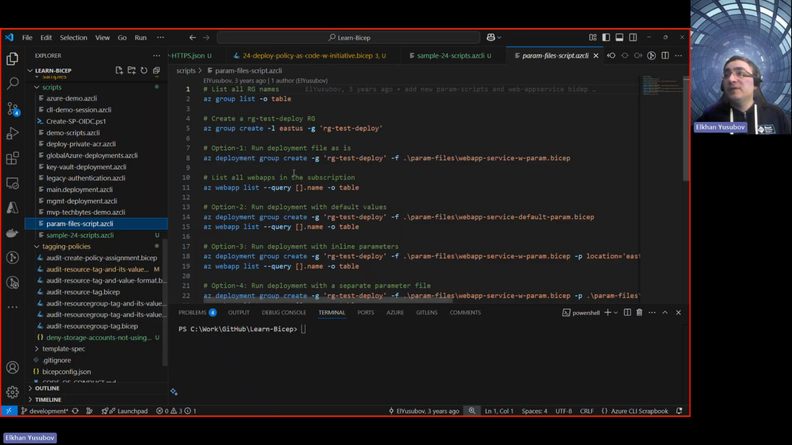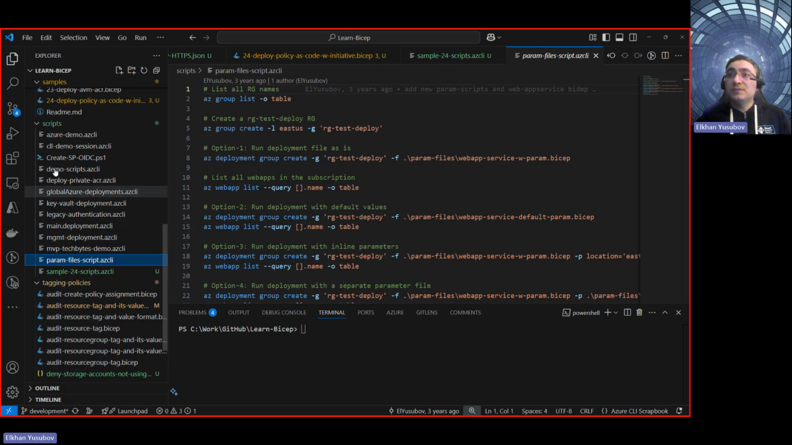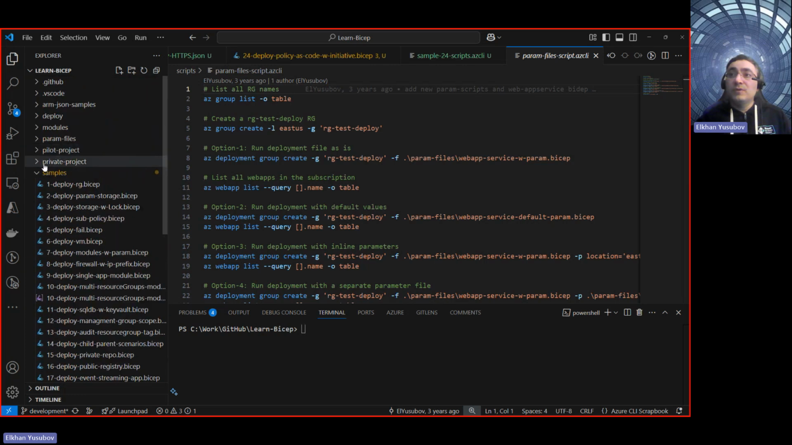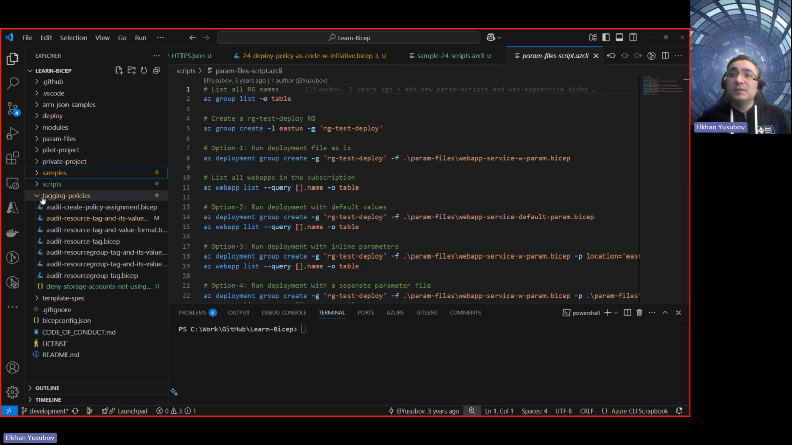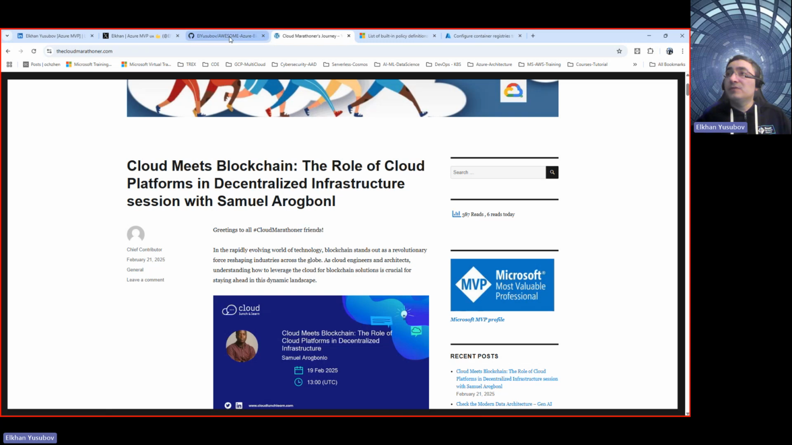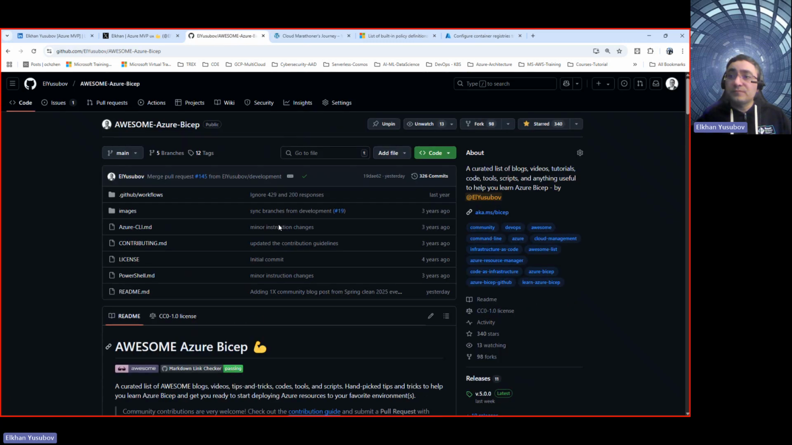Okay, I hope everybody is able to see this repo. Before starting with this repo, I want to make sure that you know where it is and how you can use it. This repo is called the Learn Bicep repo. And if you go and navigate to this GitHub repo,